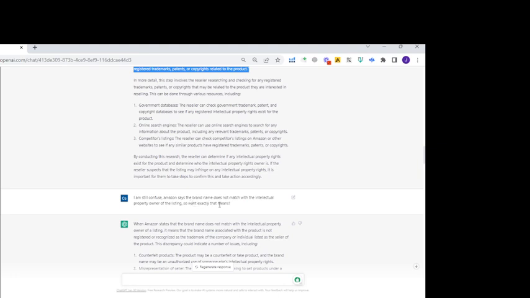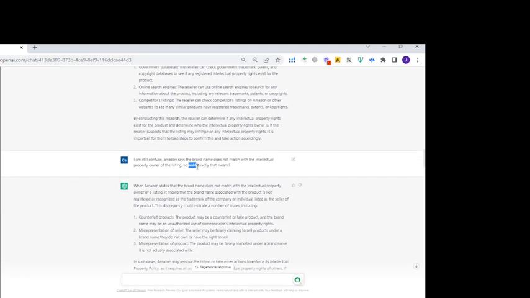Amazon says a brand name does not match with the intellectual property owner of the listing. So what exactly does that mean? Okay, if you know that there is a spelling mistake, but it is good enough to recognize exactly what I mean. So here is another example as well of spelling mistakes.